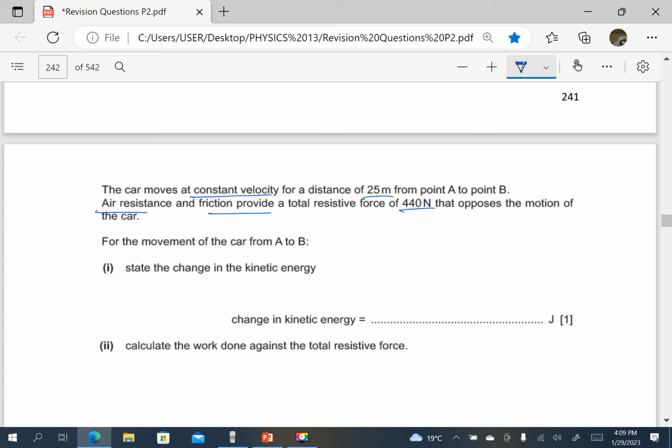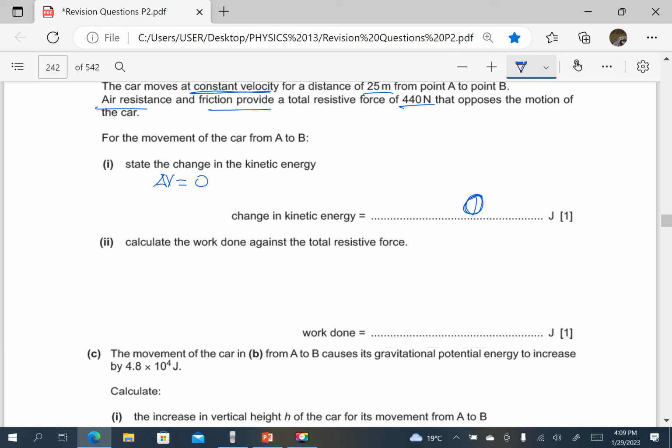For the movement of the car, state the change in kinetic energy. They said it is constant velocity, so the change in velocity is zero, so the change in kinetic energy is zero. In other words, the car is moving with a constant kinetic energy. Calculate the work done against the total resistive force.